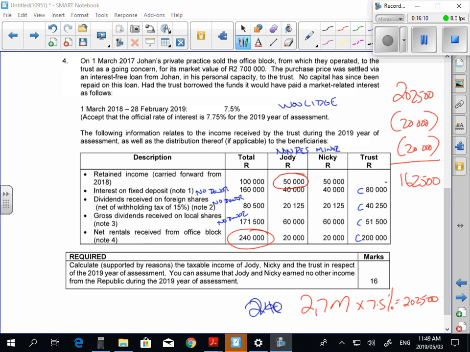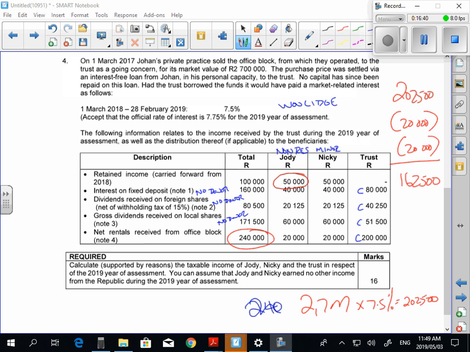Going down, 40,000 interest on a fixed deposit. Jody's a non-resident. Is that all right? So I'm going to assume that you've forgotten what you did in test 1 so that I can go through it. So guys, 40,000 Rand interest earned by a non-resident. First of all, we're going to ask, is there a donor? The answer is no, there is no donor. Therefore, normal rules will apply. If there was a donor, it would have been taxed in the hands of the donor. Does everybody understand? Because Jody is a non-resident.